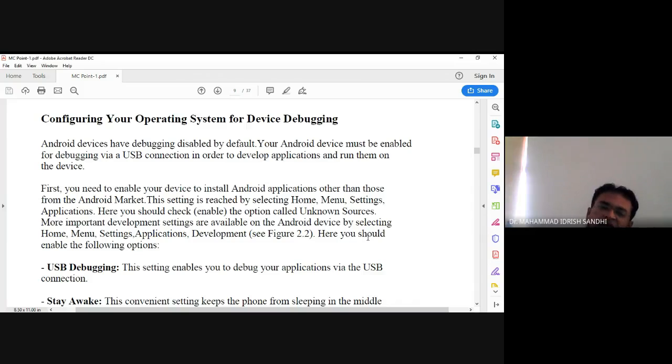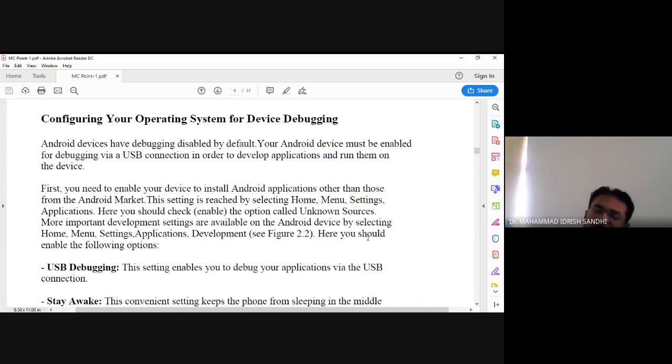If you want to perform debugging using your device, you need to change it from disabled to enabled mode. Your Android device must be enabled for debugging via a USB connection in order to develop applications and run them on the device.